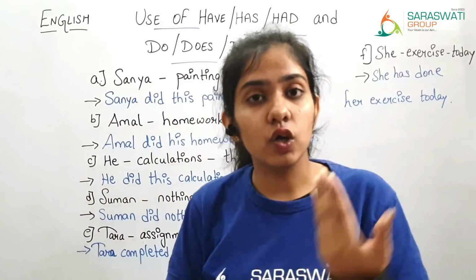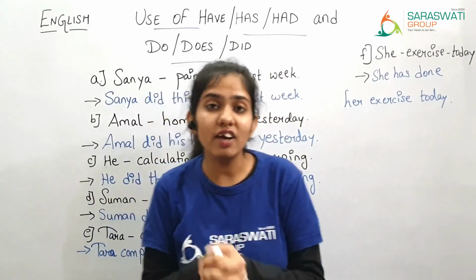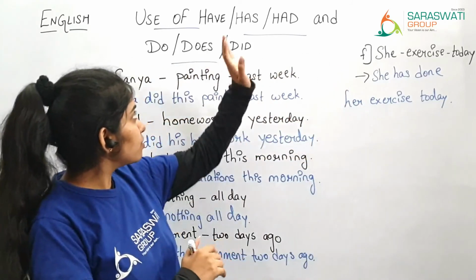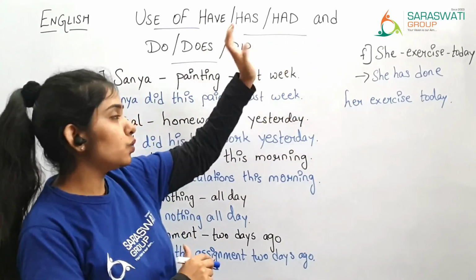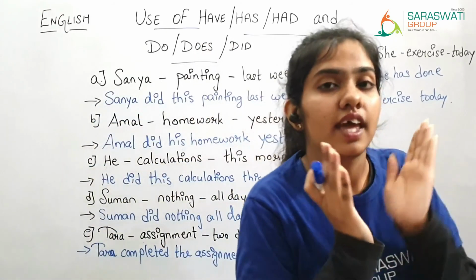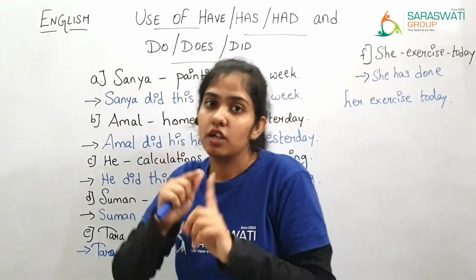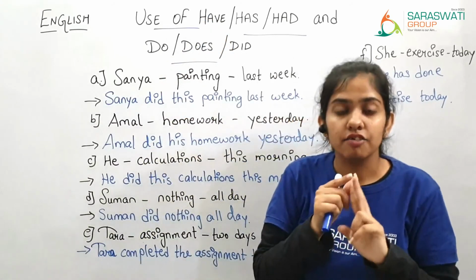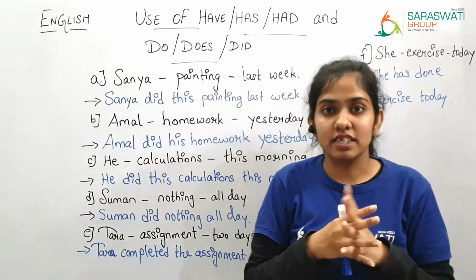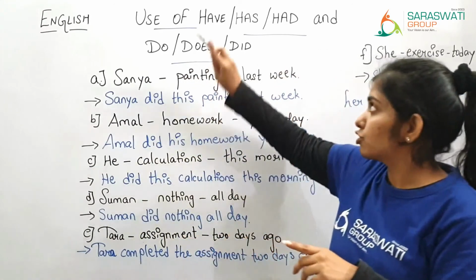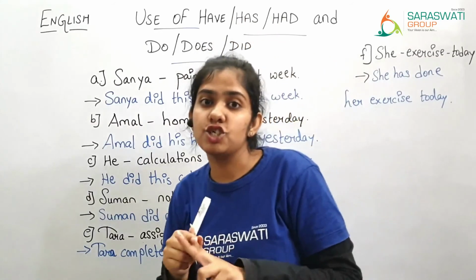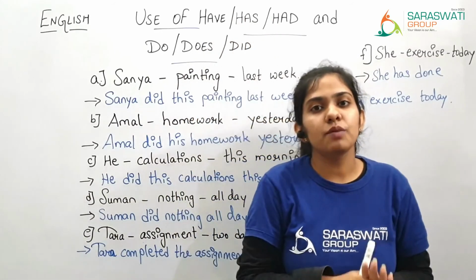Now let's have a quick recap of what we have learned in today's session. We have learned the use of have, has, had and do, does, did. In have, has and had, have we are using when the words like I, we, you, they and any plural names is given. At that time we are going to use have. Then has when the words like he, she, it or any singular name is there.